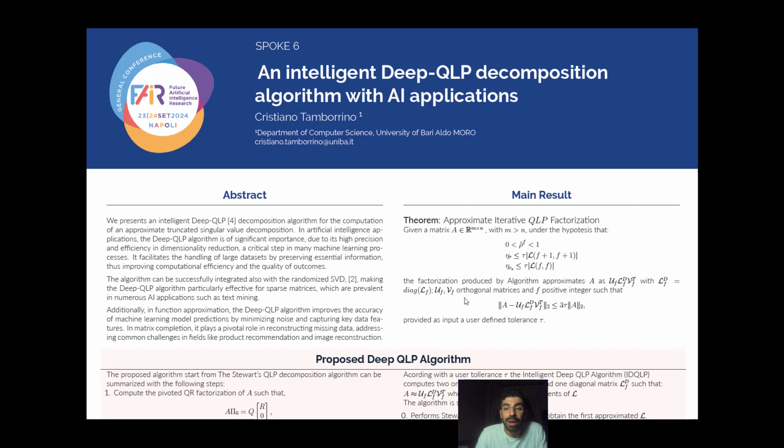In particular, given a matrix A of dimension m times n that represents our dataset, and given a tolerance tau by the user, under specific hypotheses, the factorization produced by the algorithm approximates the matrix A as the product of Uf, Lambda f and Vf transpose, with Lambda f representing the diagonal elements of matrix Lf, Uf and Vf orthogonal matrices, and f a positive integer such that the norm 2 of the difference between the original matrix and the factorization is less than or equal to 3 times the tolerance times the norm 2 of the matrix A.